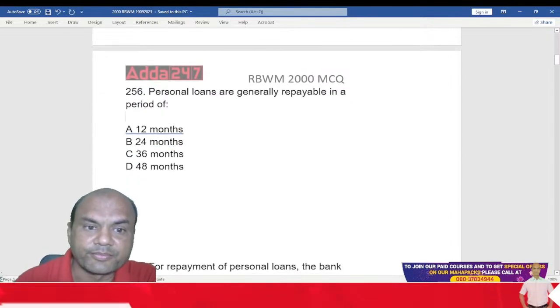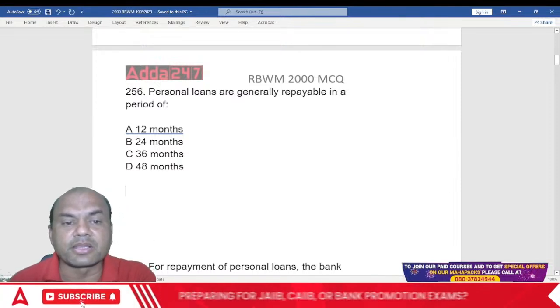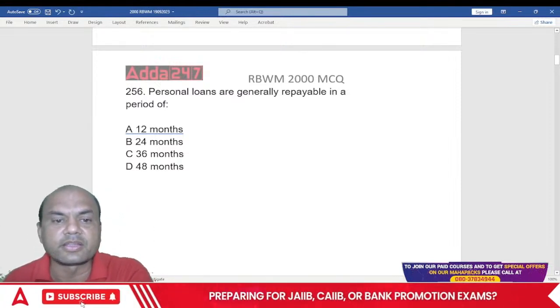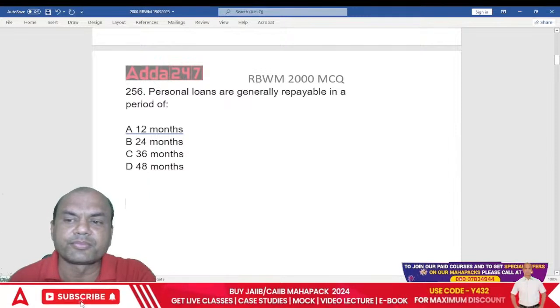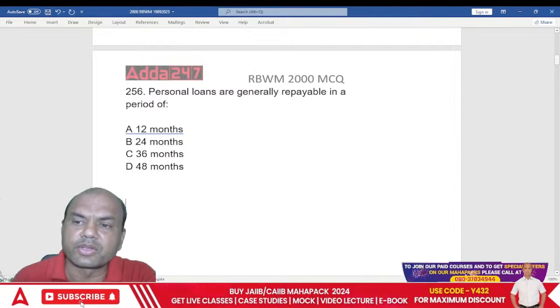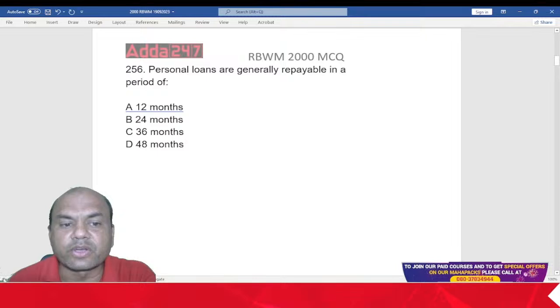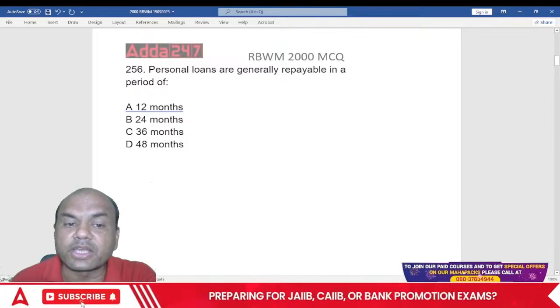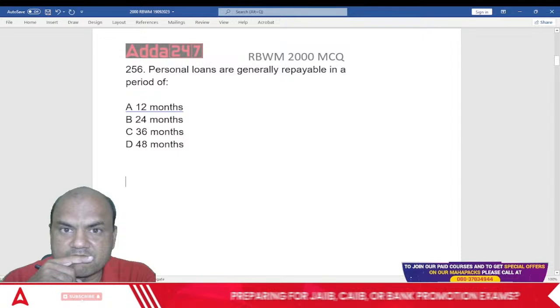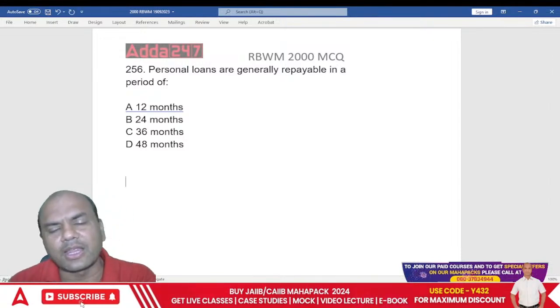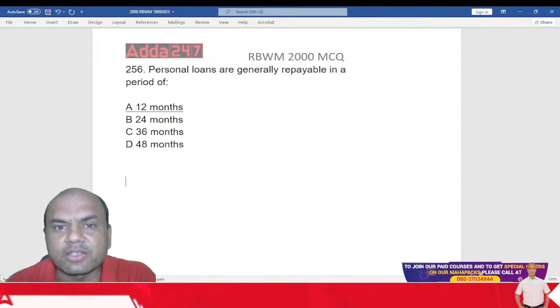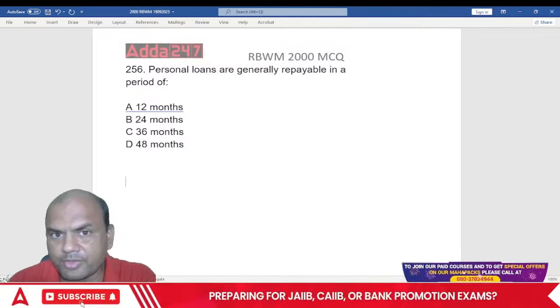Next one. Personal loans are repayable in the period of what? What do you say, guys? 12 months, 24 months, 36 months, 48 months. Generally, I'm talking of generally. Any bank can give personal loans for 5 years also.